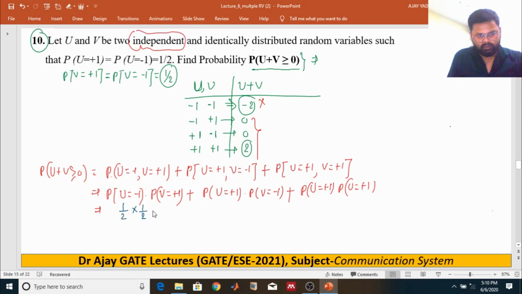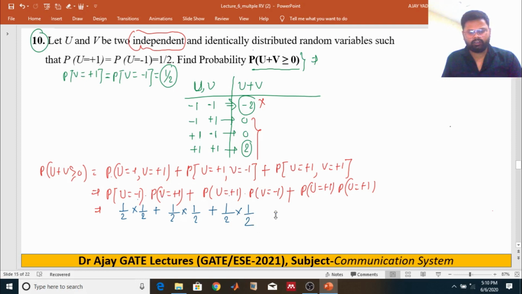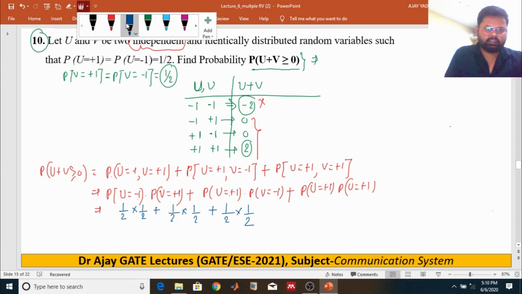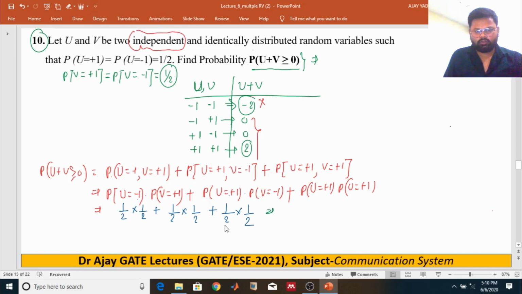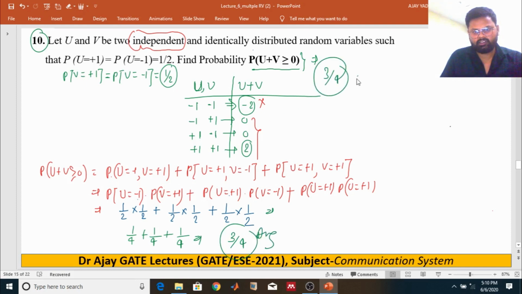Just putting in those probabilities: half multiplied by half, plus half and half, plus half and half. So your answer is 1/4 plus 1/4 plus 1/4, that is 3/4. Your answer is 3/4. It is a very simple problem. I think you must have understood.